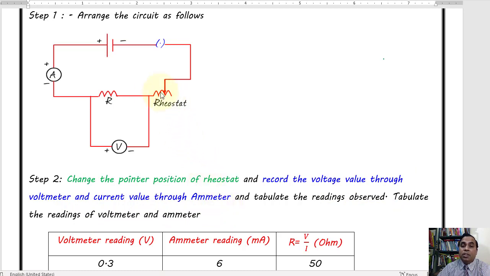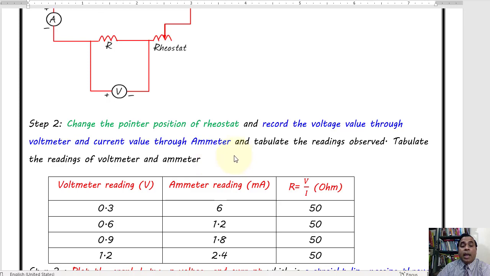Once you change the position of this pointer, the equivalent resistance of the circuit will change, and once the equivalent resistance is changing, it will change the value of current also, and the value of potential in the circuit also. So this new value of current and the voltage across this resistance can be recorded by means of the ammeter and voltmeter. And then we tabulate the readings observed.